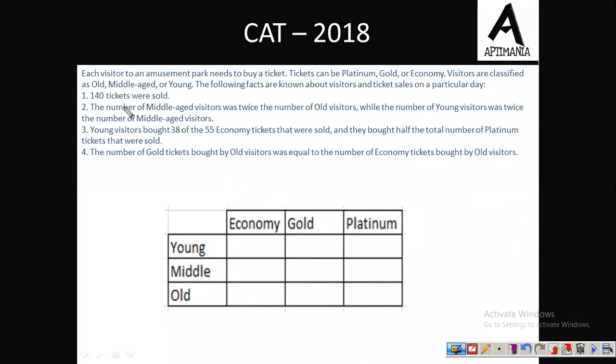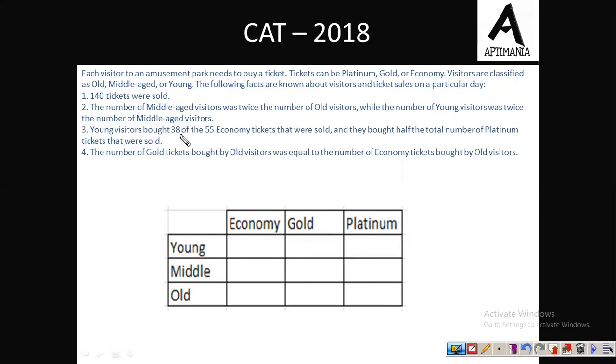The question is, each visitor to an amusement park needs to buy a ticket. Tickets can be platinum, gold or economy. Visitors are classified as old, middle-aged or young. The following facts are also known about them. On a particular day, a total number of 140 tickets were sold. The number of middle-aged visitors was twice that of number of old visitors, while the number of young visitors was twice that of middle-aged visitors.